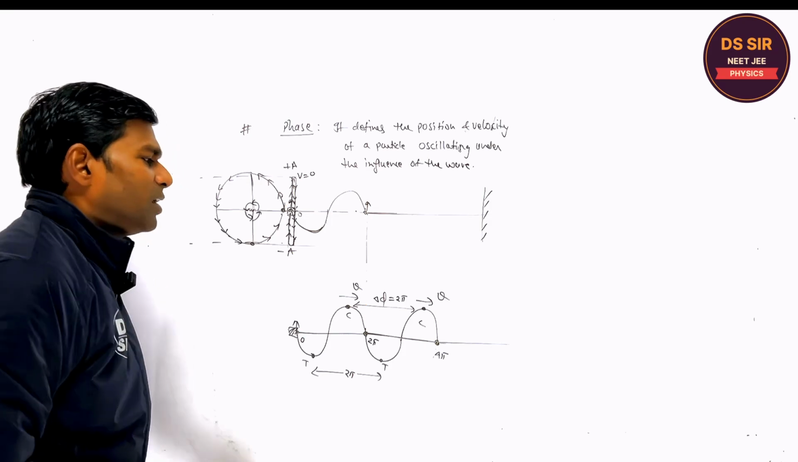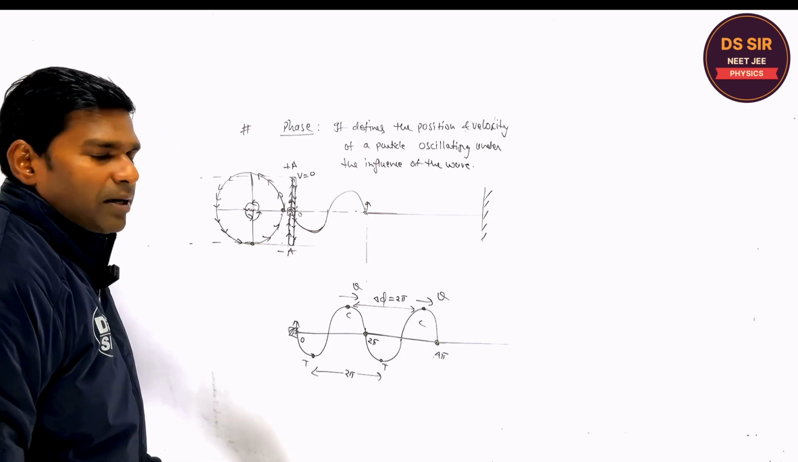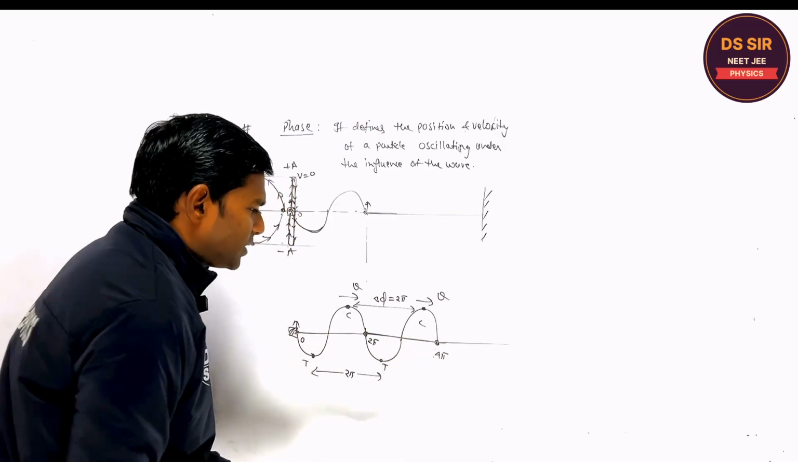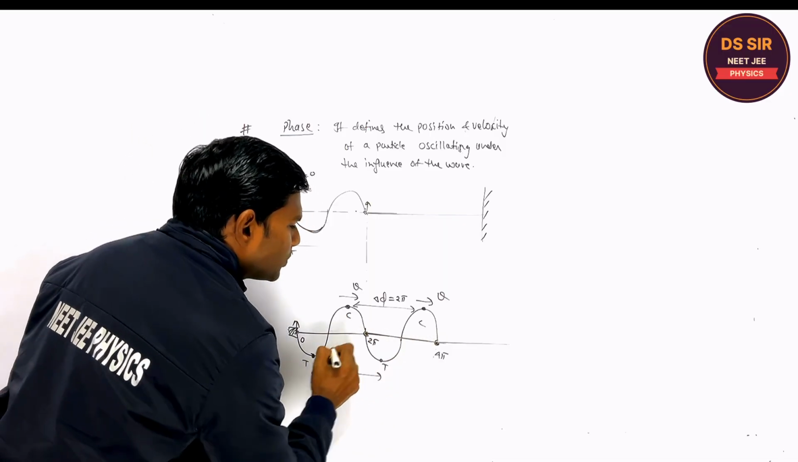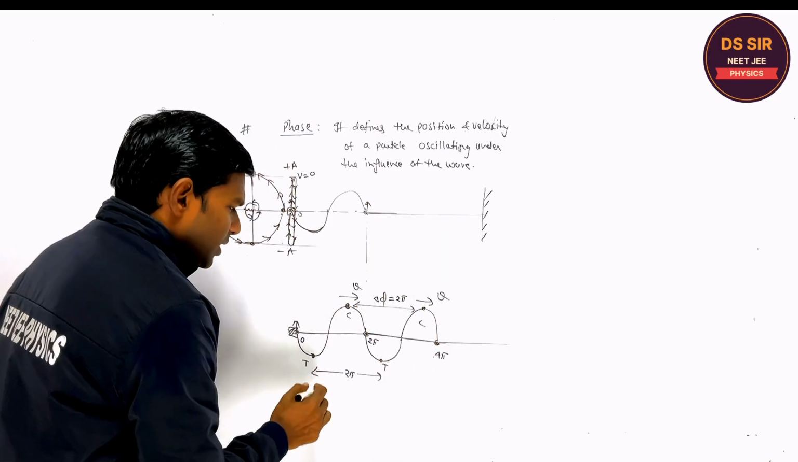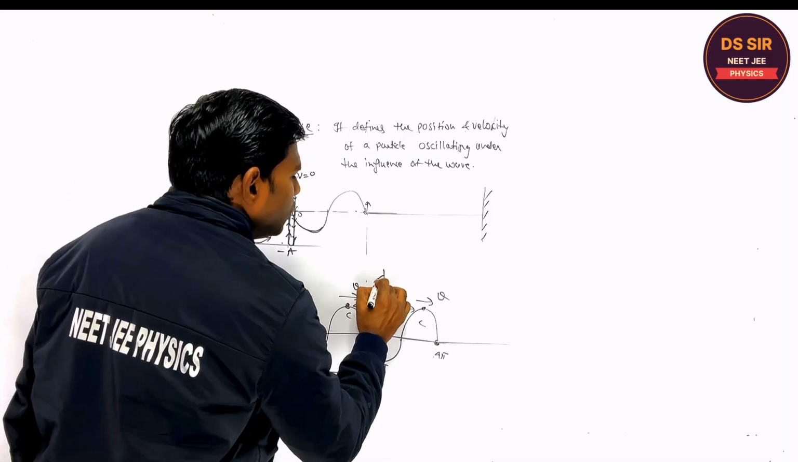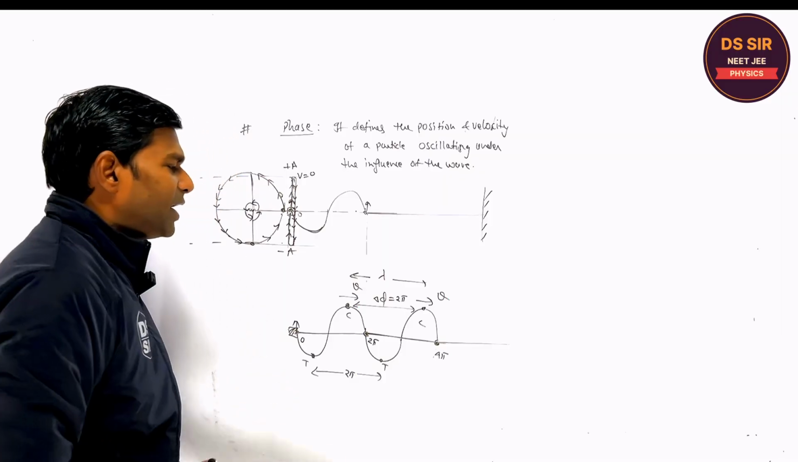It defines the wave. You tell, listen one thing, what is the distance between the two points, between this point and this point, or crest and crest, trough and trough, what is the distance? Can you tell me? It is equal to the wavelength. Are you getting or not?